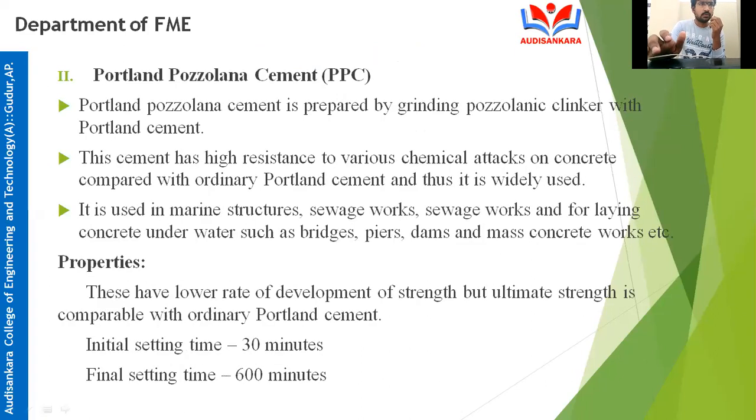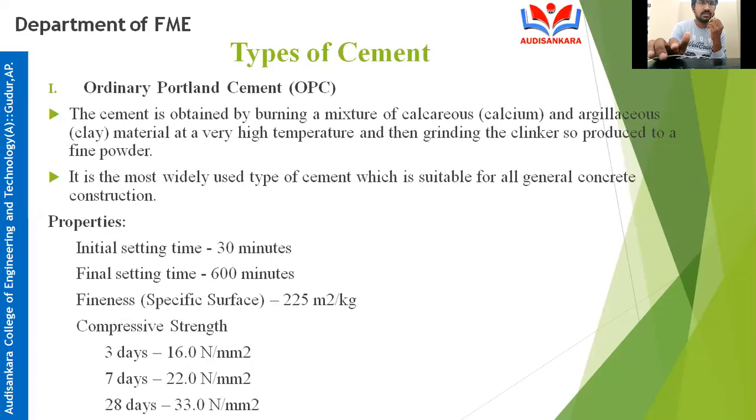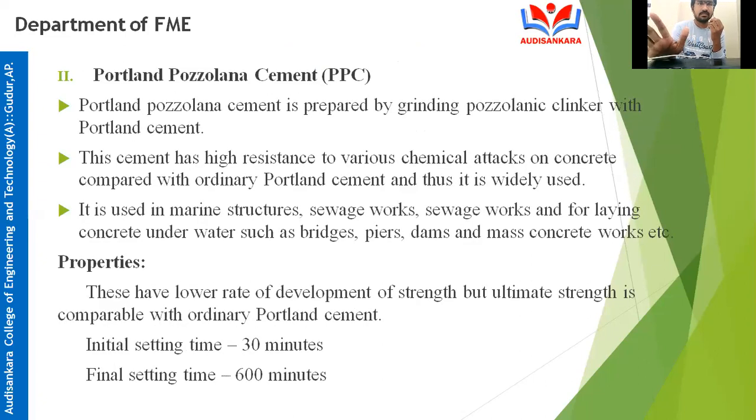Now, Portland pozzolana cement. Portland pozzolana cement is prepared by grinding pozzolanic clinker with Portland cement. What are they grinding? Pozzolanic clinker. In normal ordinary cement, just normal clinker is ground, but here pozzolanic clinker is ground. What is this pozzolanic clinker? Pozzolana is a material that is obtained in the Pozzolana place, volcanic ash.